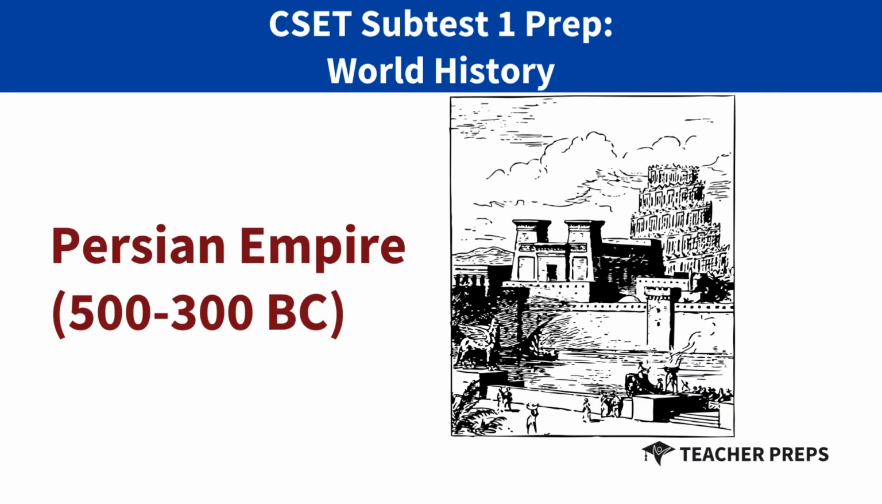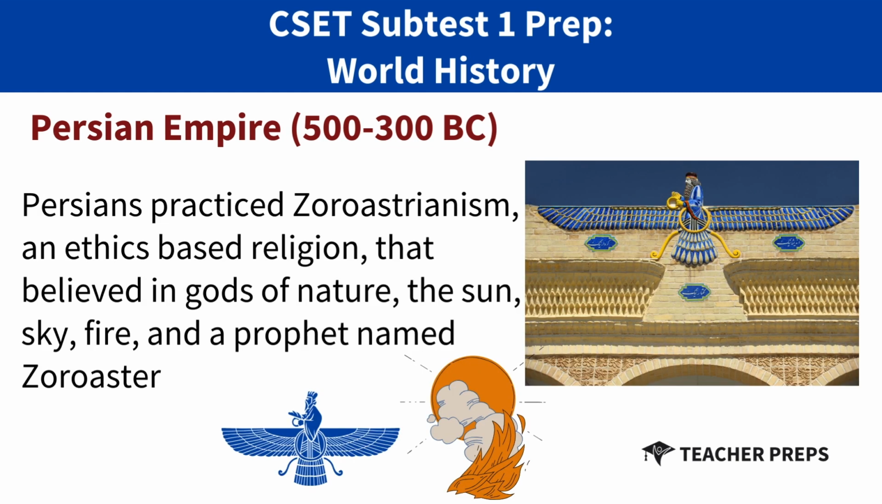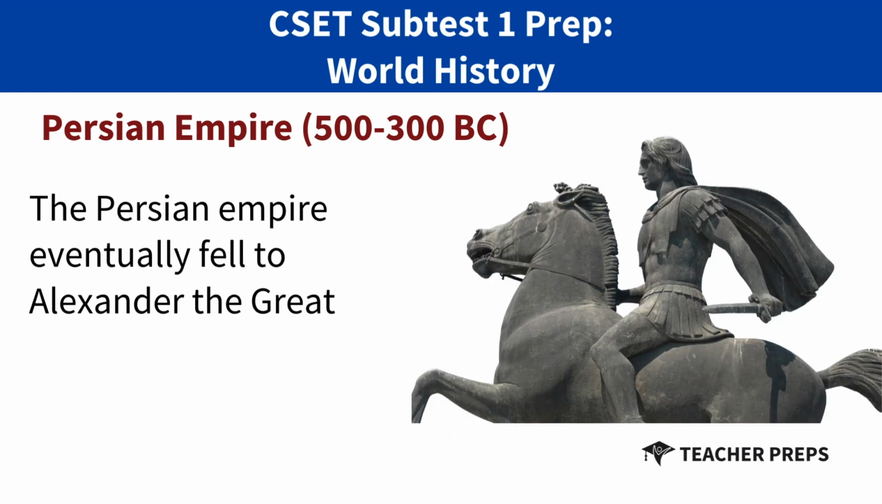Now we have the Persian Empire. The Persian Empire existed as the largest geographical empire of ancient times. Persians practiced Zoroastrianism, an ethics-based religion that believed in gods of nature, the sun, sky, fire, and a prophet named Zoroaster. The Persian Empire eventually fell to Alexander the Great.